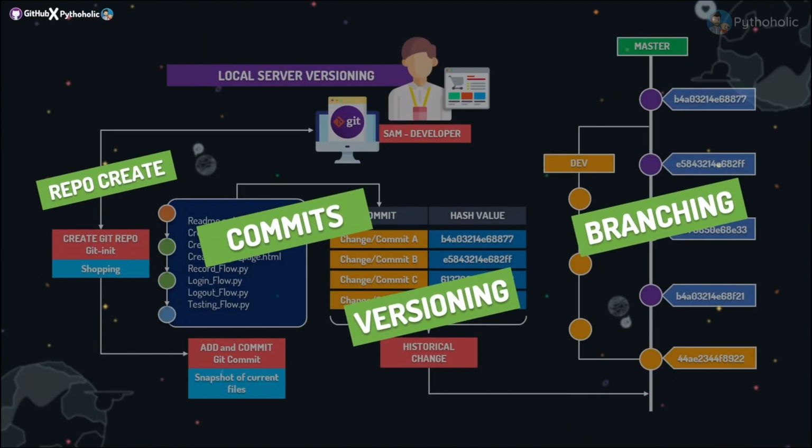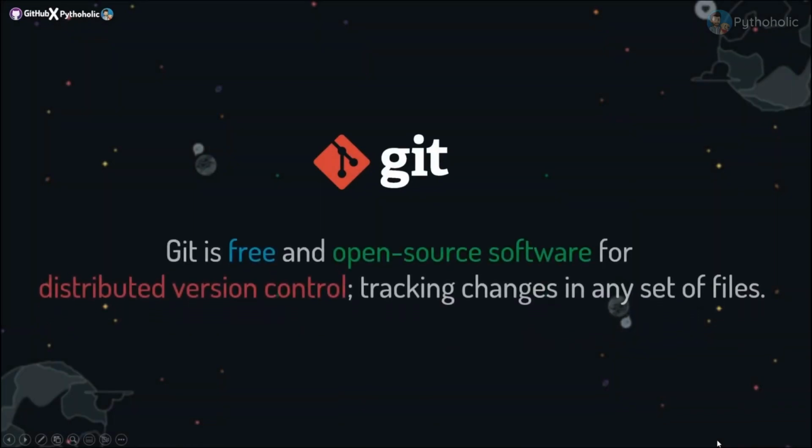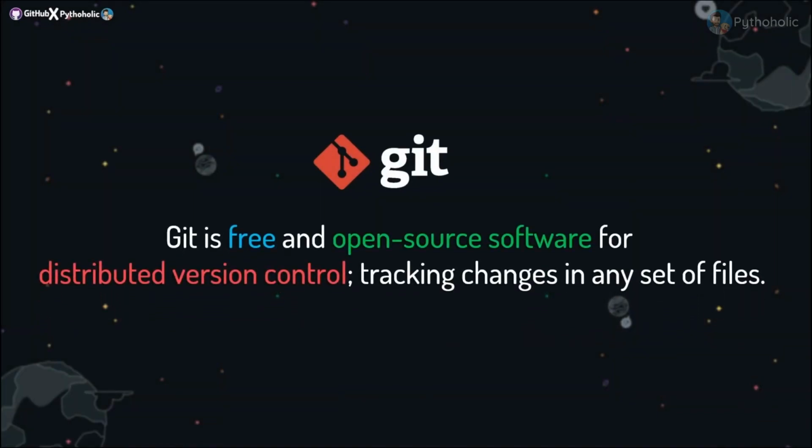So now we have some idea on these topics, like why do we create a repository, and what is its usage, what are commits, what is versioning, what is branching. But still, I know you might have doubts regarding them, so let's dig deeper into these topics. But before moving forward, now tell me, are you clear on what is Git and what does it mean when we say Git is an open source and distributed version control? I really hope you are, and if you still have doubts on them, please comment your queries below in the comment section, and we'll surely discuss them as well.